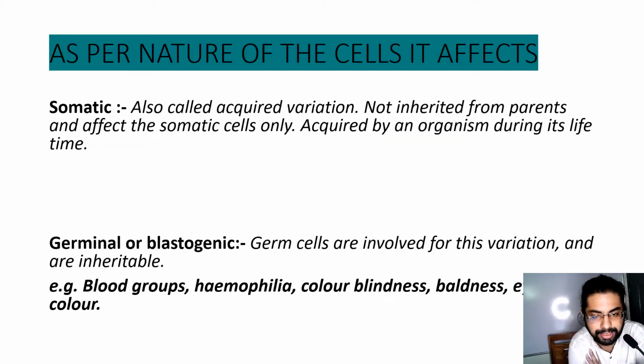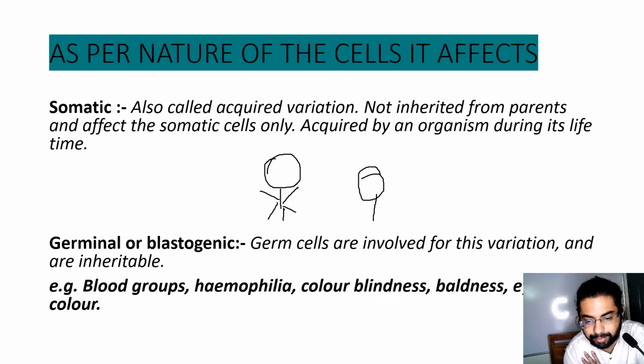As per the nature of the cells it affects, variations can be somatic and germinal or blastogenic. Somatic variation is also called acquired variation. It is not inherited from parents and affects the somatic cells only, that is body cells, and is acquired by an organism during its lifetime. Suppose this is the parent and these are the children of this parent.